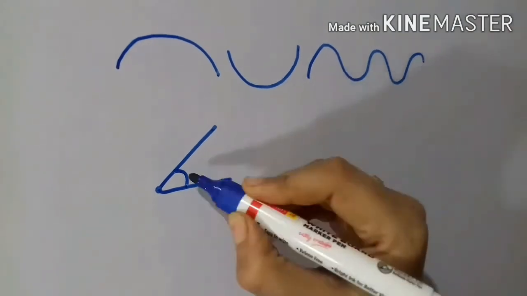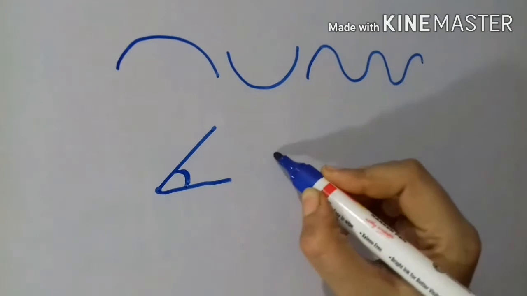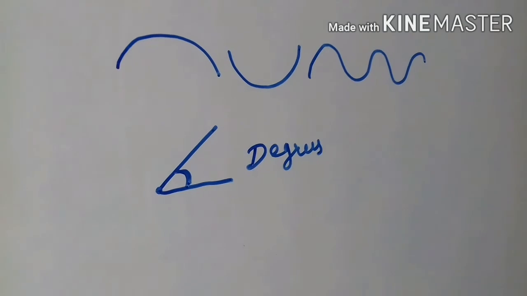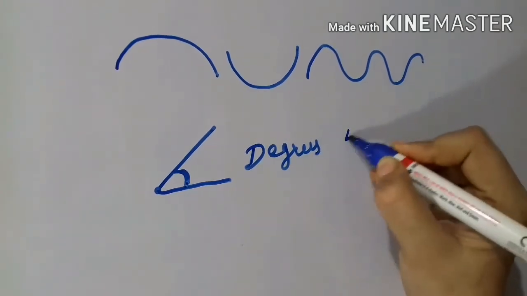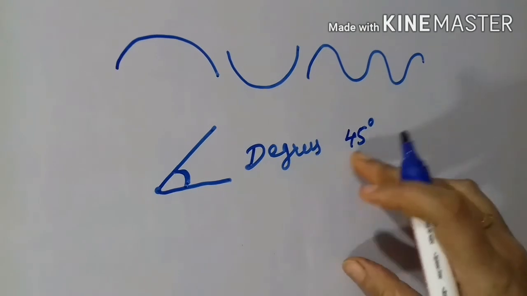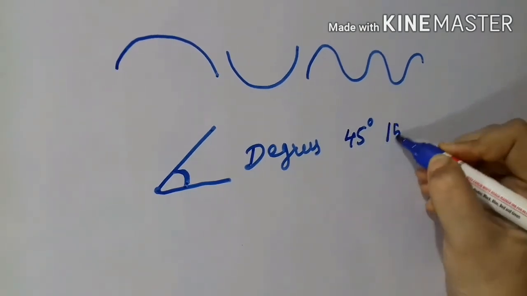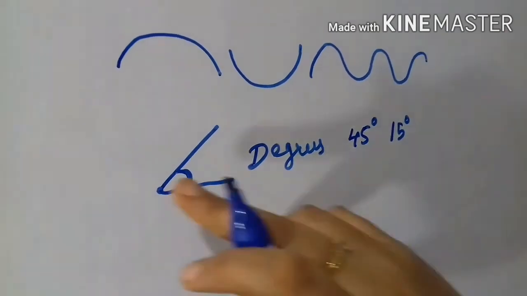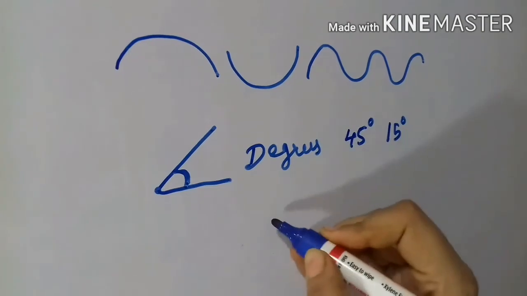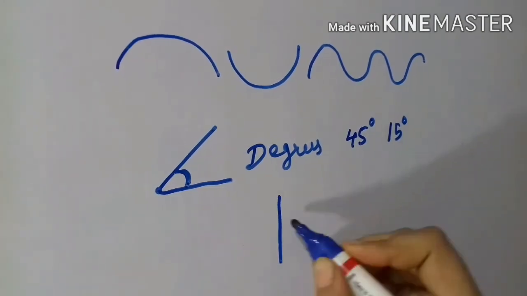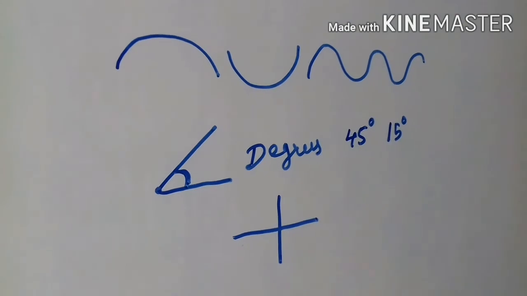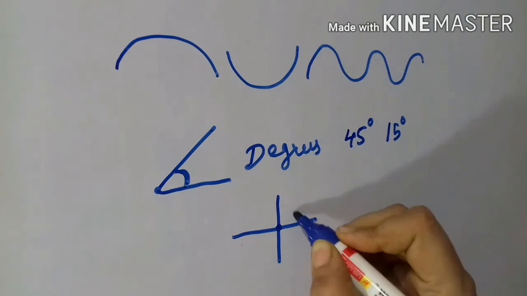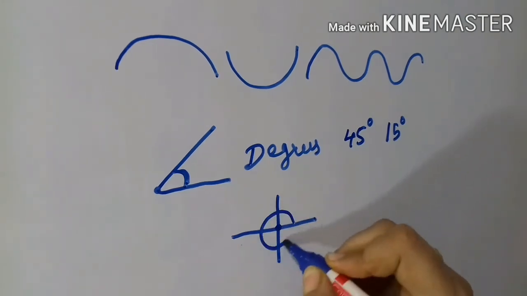And this angle in between we will measure in degrees. How will we write degrees? A number, suppose 45, we will draw a small 0 here, means it is 45 degree. Suppose 15 here, small 0 here, means it is 15 degree. So we will denote degrees like this. Now if we join two straight lines like this, then at the junction, all four sides total 360 degree.